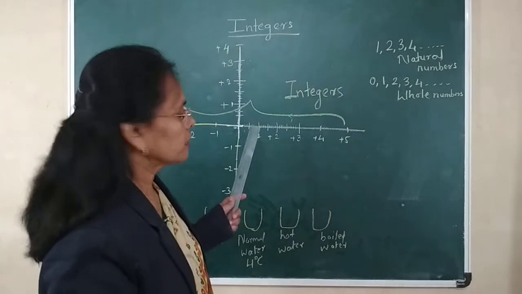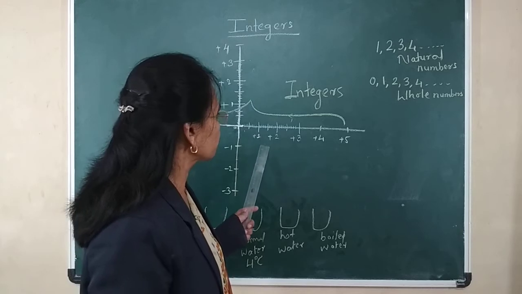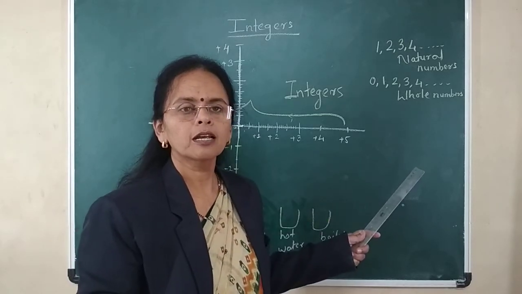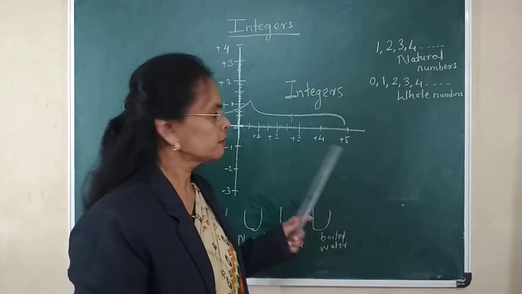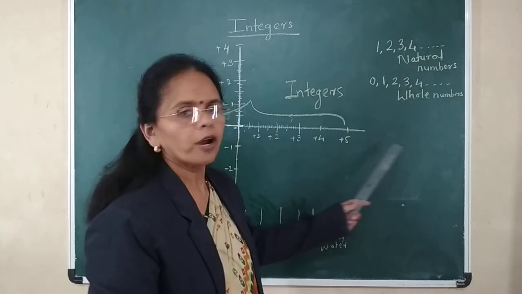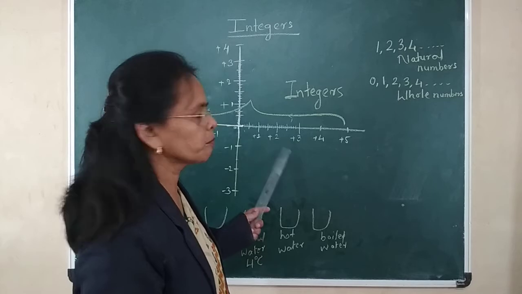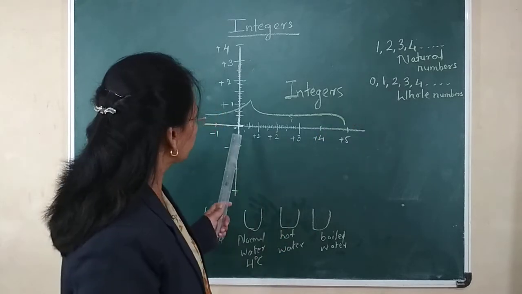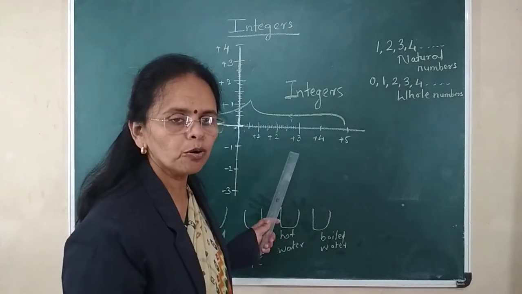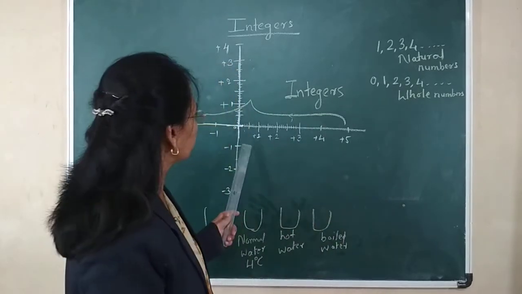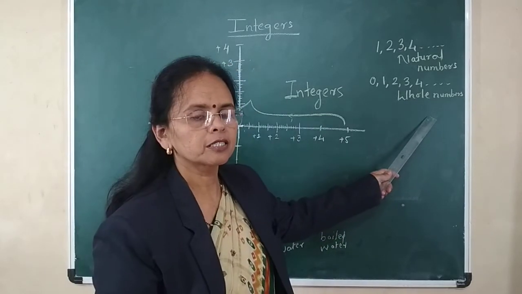Yes. The numbers which start from 1, 2, 3, 4 and go ahead are called natural numbers. The numbers which start from 0, 1, 2, 3, 4 and go ahead are called whole numbers.